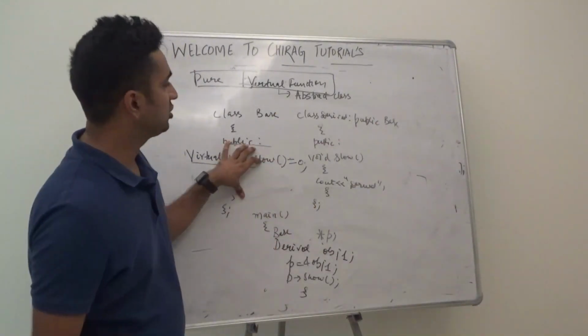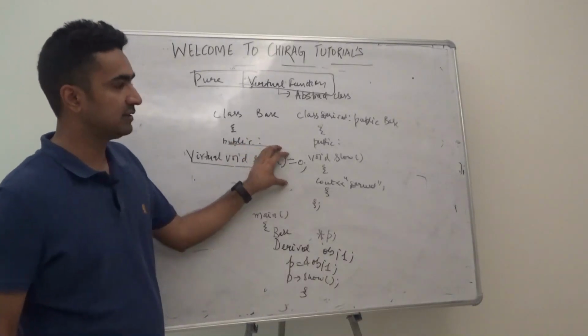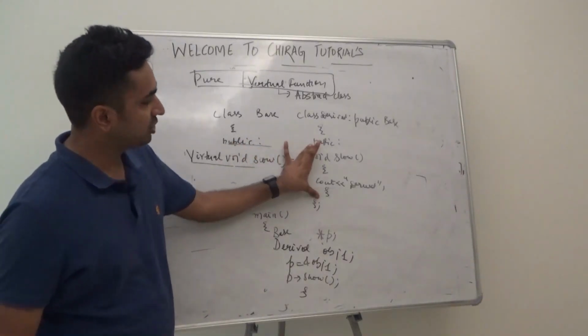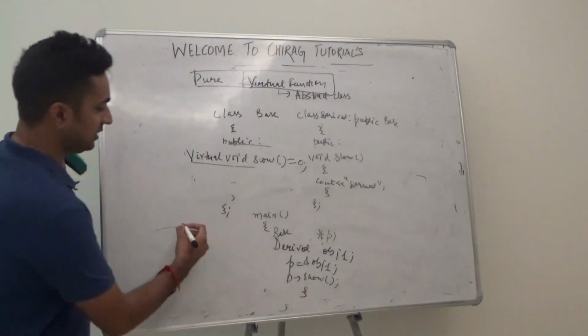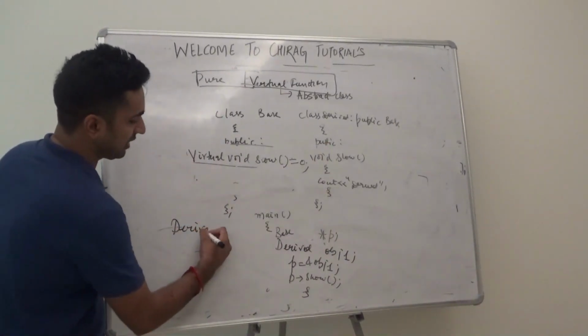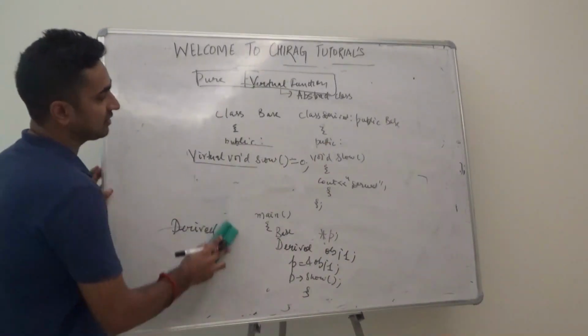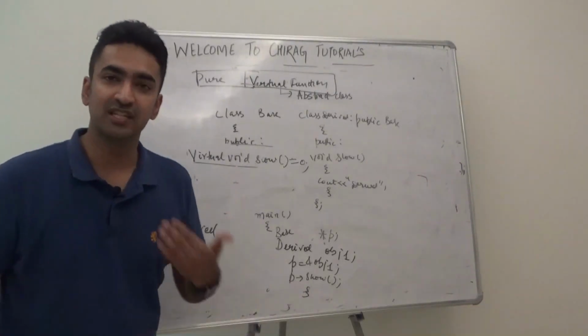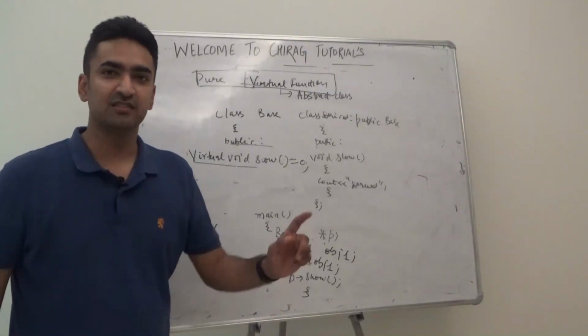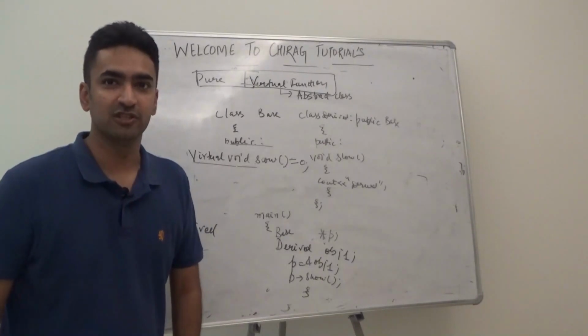So virtual void show equal to 0 is written over here. Void show derived is written over here. Obviously the answer will come as derived only. The base class function is of no use, it is already overridden. This is the concept of pure virtual function.